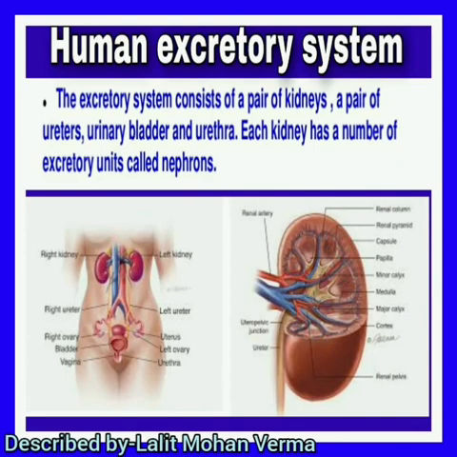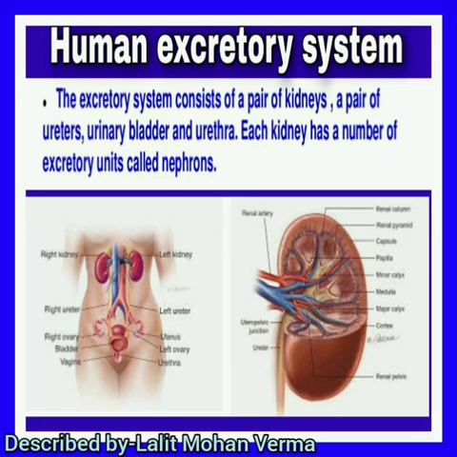Now the human excretory system. You can see on your screen, the excretory system of human consists of a pair of kidneys, a pair of ureters. Ureters are long tubes that carry the urine from the kidney to the urinary bladder, and a single urinary bladder, which is a bag-like structure, stores the urine, and the urethra. Urethra is the exit of urine.